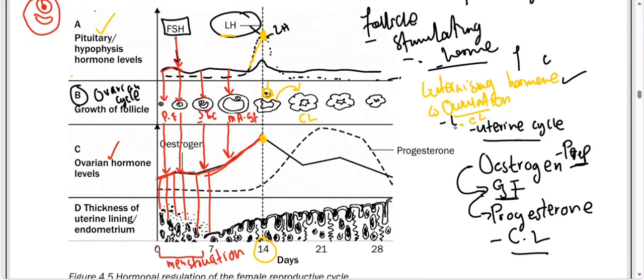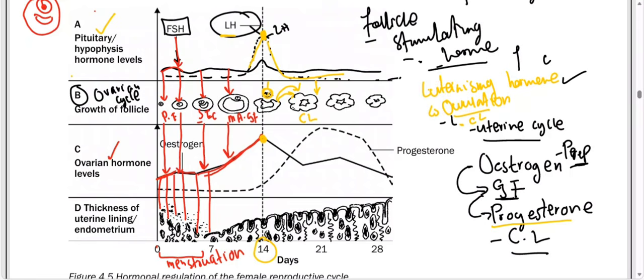You need to understand, good people, how the corpus luteum was formed under the influence of LH. Again, there was an ovulation, whereby it means that the egg has been released from the ovary. Now it means that the empty Graafian follicle is now converted into the what? The corpus luteum. You get it? So now, good people, I told you the corpus luteum is the structure that gives us what? Progesterone.